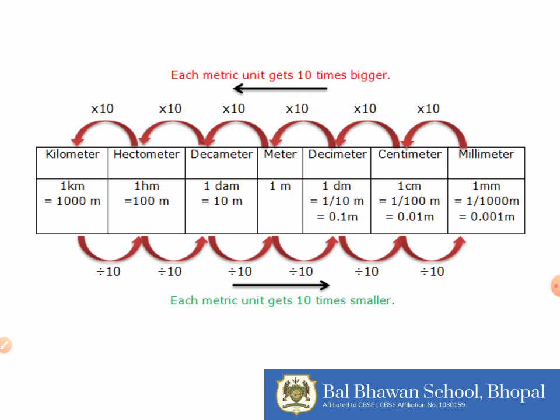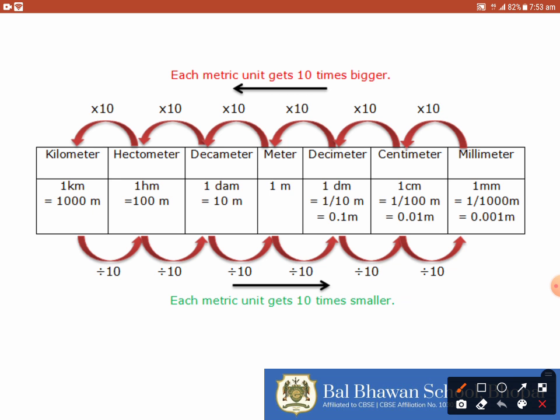So if we have to convert one unit into another, we need to do either multiplication or division. When you convert a bigger unit into a smaller unit, you will multiply. But if you convert a smaller unit into a bigger unit, you are going to divide. Let us consider an example. Suppose we have to convert kilometer into meter.